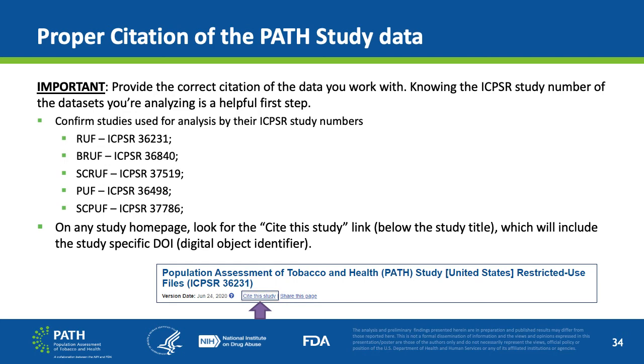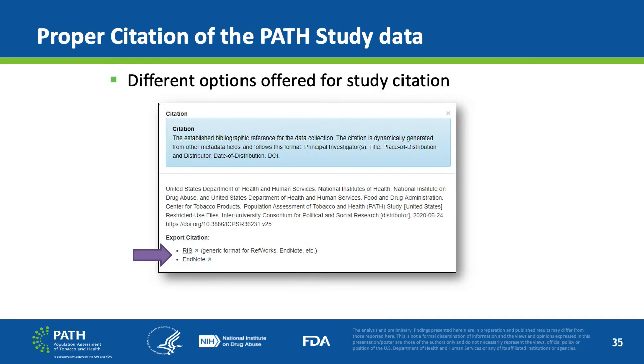be found just below the title on the NADAP study homepage. This will include the study-specific DOI for the citation. There are different options offered for study citation. The image shown is a snapshot of the citation modal box that appears on any NADAP study homepage when researchers click on the Cite This Study link. The citation options are RIS, which is the generic format for RefWorks, EndNote, etc., and EndNote.